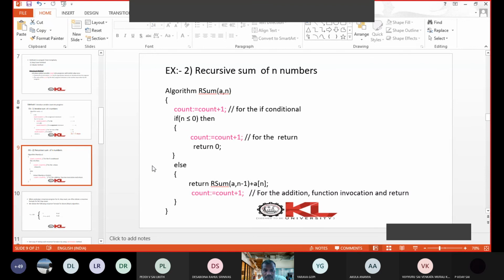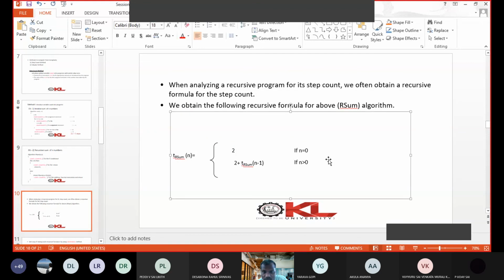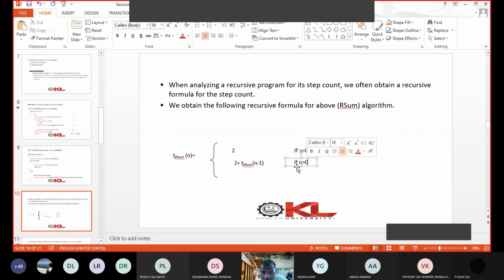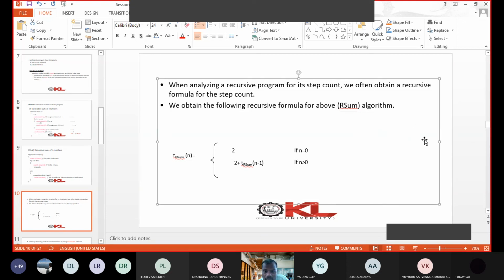For any recursive algorithm, we have to write the time complexity equation like this. One is with the initial condition, what is the number of steps? Another one is, other than the initial condition, what is the time complexity? So this type of equations are called recursive equations or recurrence relations. Now we can solve these recurrence relations by using the substitution method. And finally we will get the time complexity, number of steps.